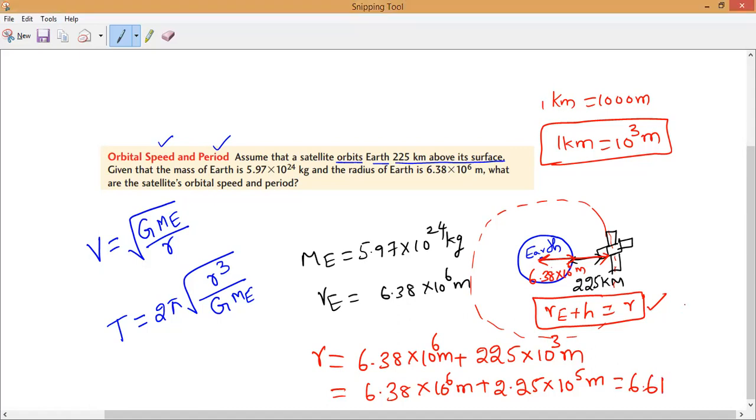If the second digit after the decimal is greater than or equal to 5, then you can carry one to the previous digit and round off. So I can round it up to 6.61 into 10 power 6 meters.